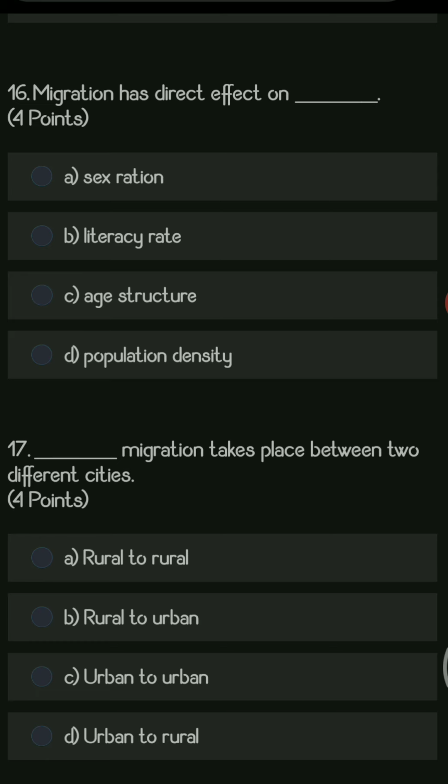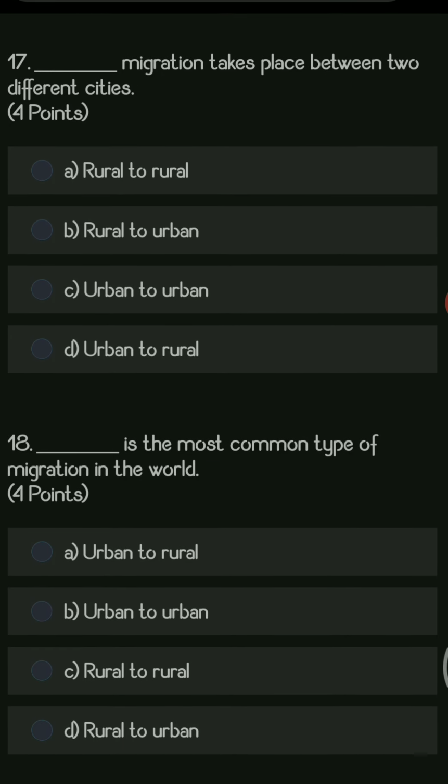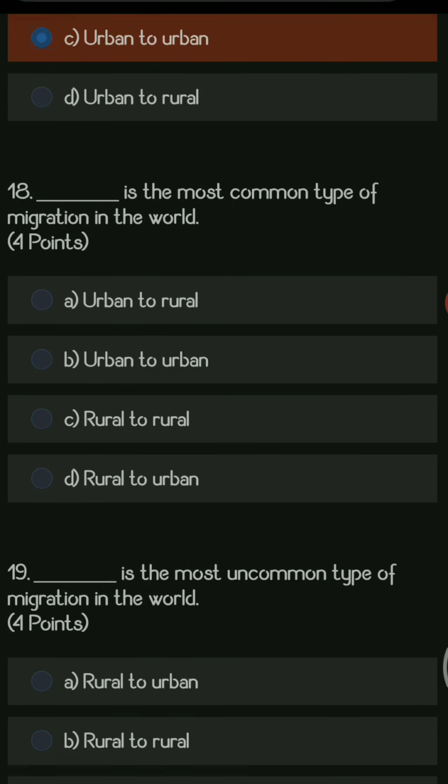Next question. Migration has direct effect on dash. Options are sex ratio, literacy rate, age structure and population density. So the right answer for this particular question is population density. Next question. Dash migration takes place between two different cities. If both the places are developed places or cities, then we call it urban to urban migration.